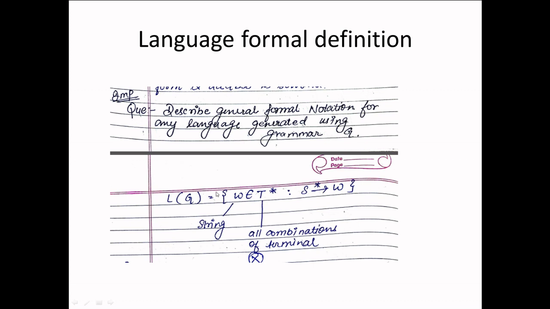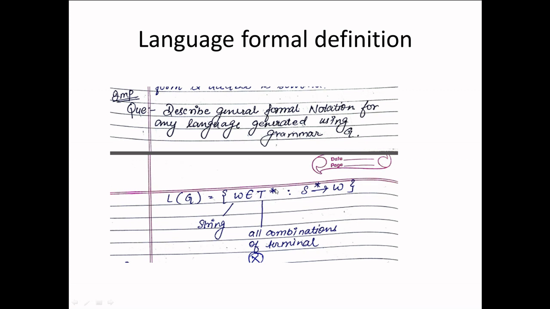So this is the definition of a language. You need not mug it up, but we need to understand the meaning of each and every symbol so that we can remember it and understand it properly. First of all, a language gives a string, so we write a string. A string is a combination of terminals, so it belongs to T star.